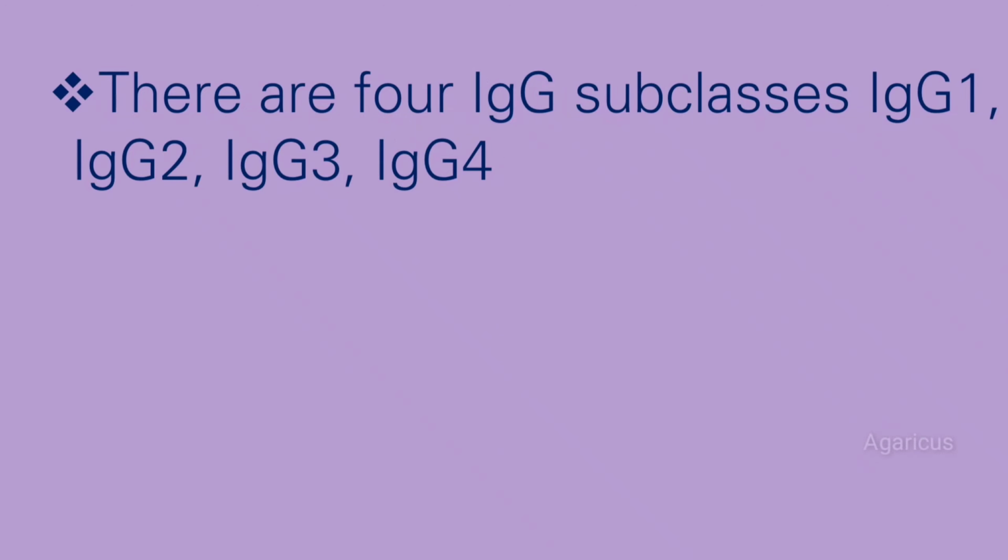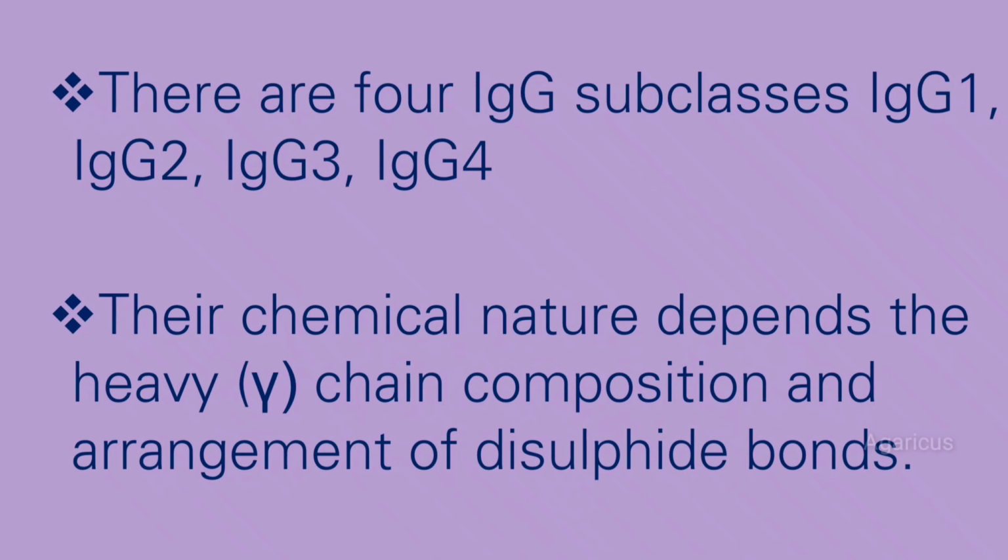There are 4 immunoglobulin G subclasses: immunoglobulin G1, immunoglobulin G2, immunoglobulin G3 and immunoglobulin G4. Their chemical nature depends on the heavy chain composition and arrangement of disulfide bond.